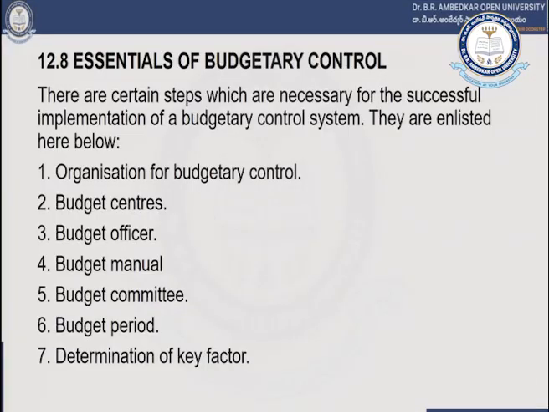Organization for budgetary control is nothing but an institutional mechanism, an institutional process according to which the budgets can be defined, the budgeting process can be initiated, and the control steps can be initiated. At the same time, different budget centers will also be established. Budget centers are responsible for the preparation of the budget for a particular business organization, for any particular type of business activity, or for any business process. They need to come up with their own budgets as per their defined terms and conditions.